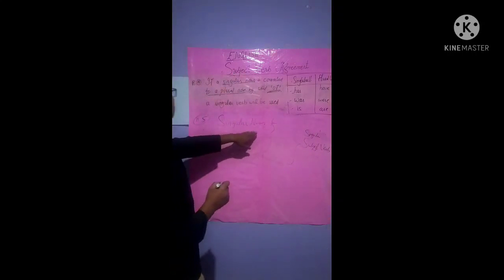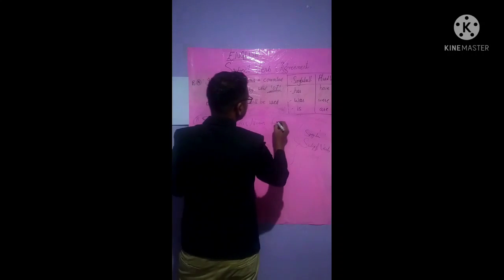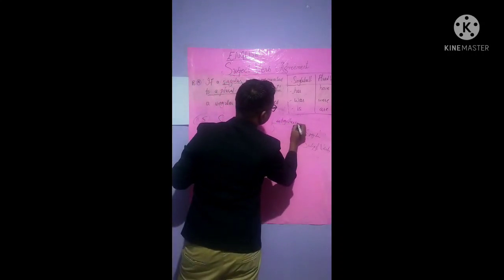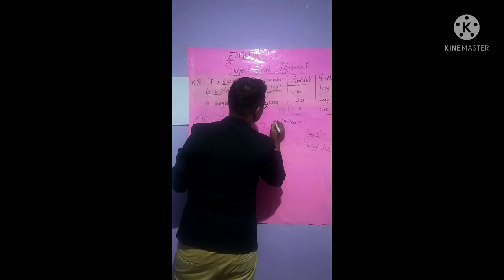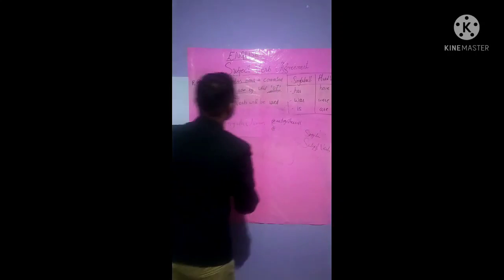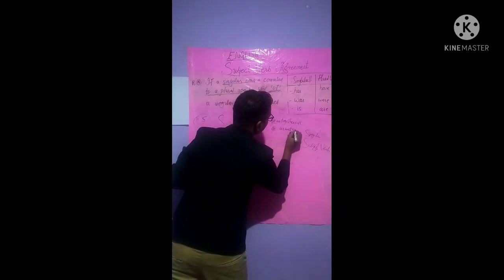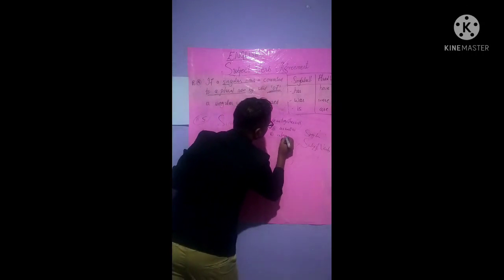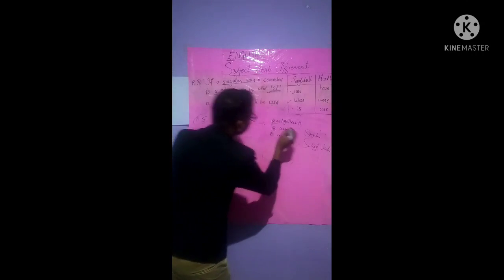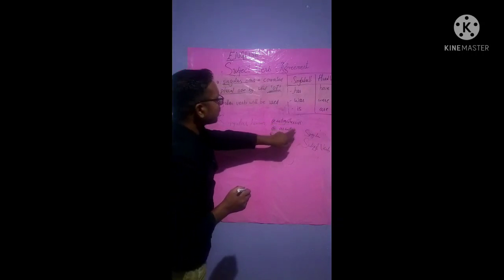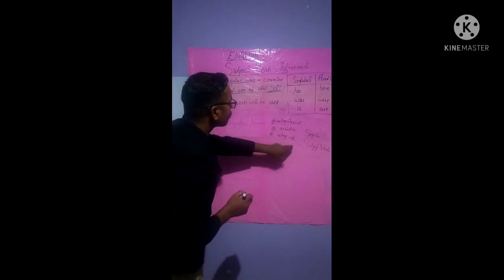Here singular noun and singular verb, that is, as together with. This is 1. B, we will write as well as. We will write C as along with. These are connecting words, isn't it? As together with, as well as, along with.